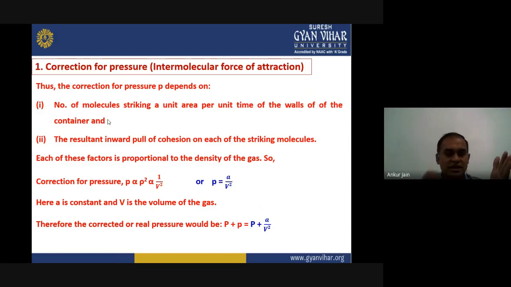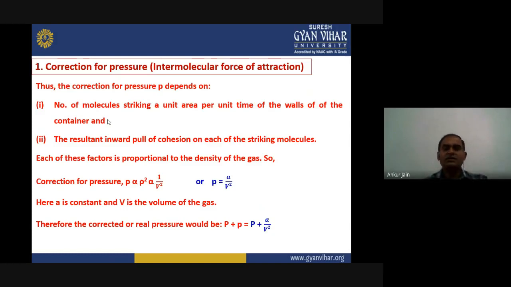So the attraction force is working to pull the molecule back. So that resultant inward pull of cohesion on each of the striking molecules will also affect the pressure, and that's why the correction will depend on this factor also. But we can consider these two things are related to the density of the gas. So that means each of the factors is proportional to the density of the gas.